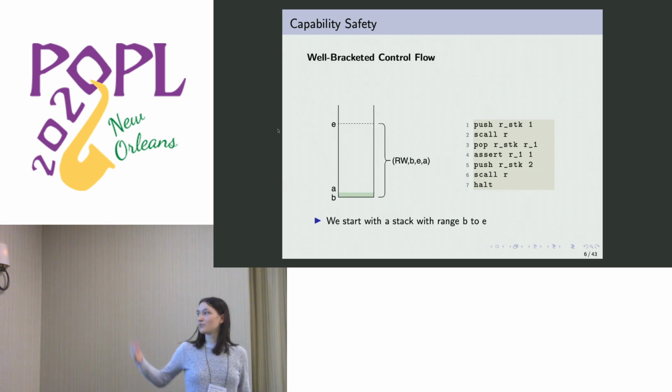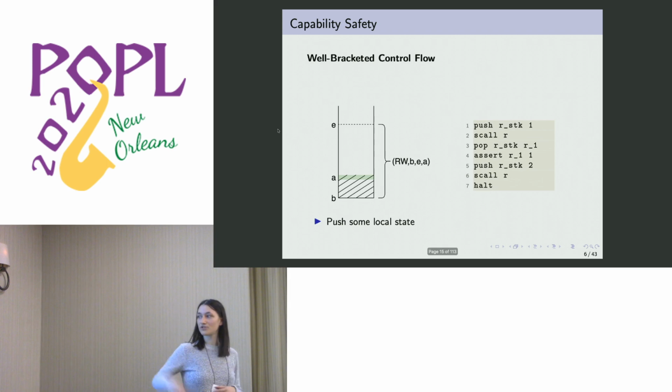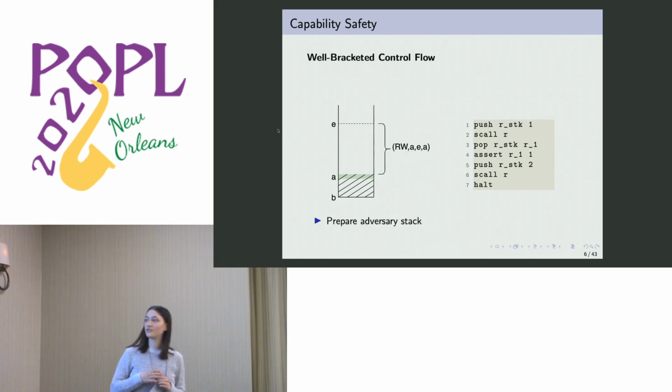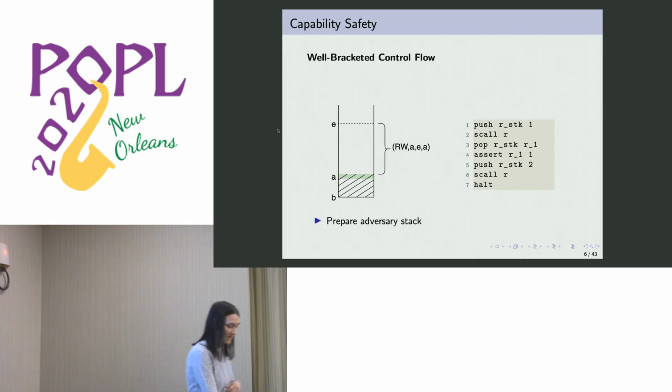So let's go through the program. We push some local state. Next, we want to prepare the stack for the adversary call. In that case, we want to give them less authority than we have. We want to make sure they're not actually touching our local state. So we're going to make the range of our capability smaller. In this case, the stack is represented by the read-write capability. And now hopefully they cannot touch our local stack.